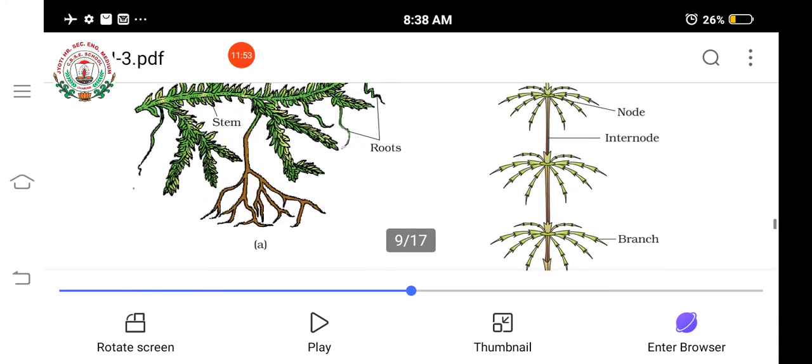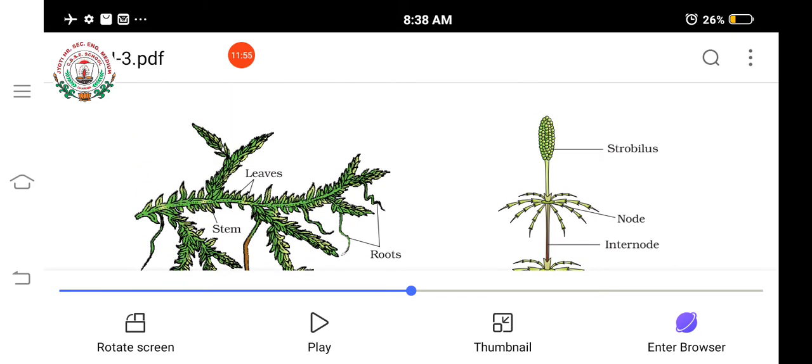In some of the pteridophytes, not in all, as I told, in some species you can see strobili formation. And this strobilus formation is the precursor, an indication of what? Formation of male and female cones of gymnosperms.